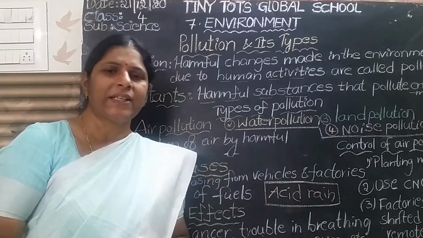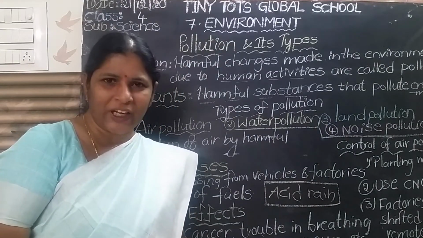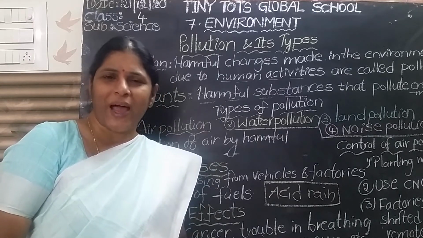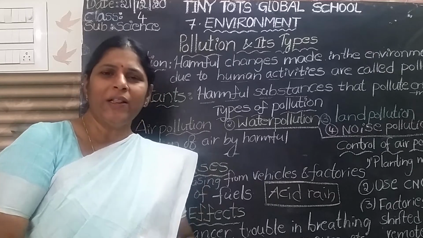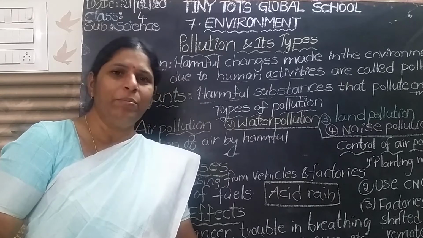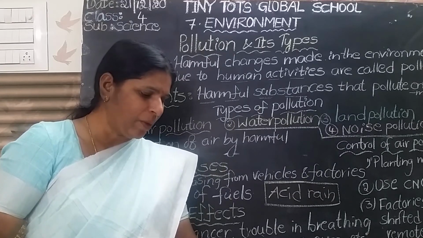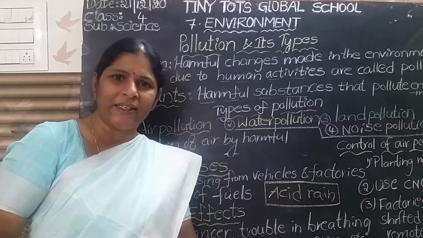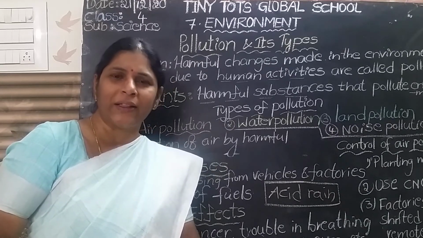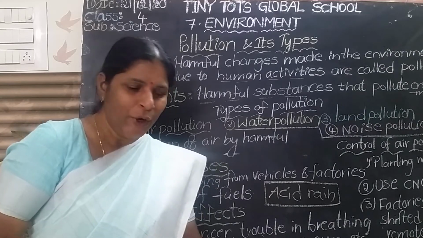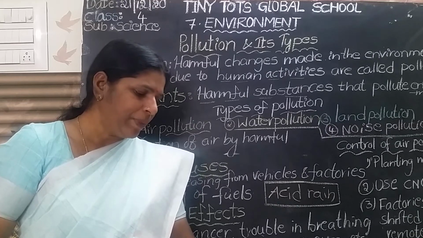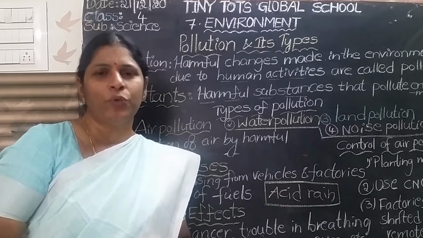So pollutants like sulfur dioxide, oxides of nitrogen, carbon monoxide and carbon dioxide are all released from the vehicles, factories and industries, no children? All these poisonous gases and smoke mix into the air and mix with the moisture in the air, forming acids. When these acids combine with raindrops and fall on the earth, it is acid rain. Acid rain damages the plants and buildings, besides polluting the soil and also food sources.